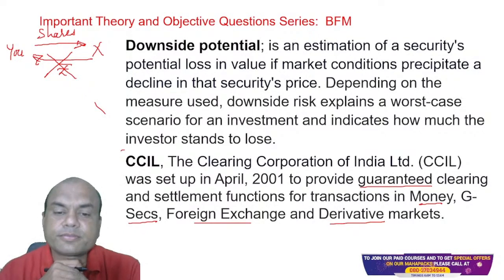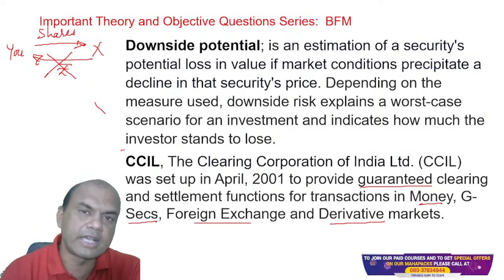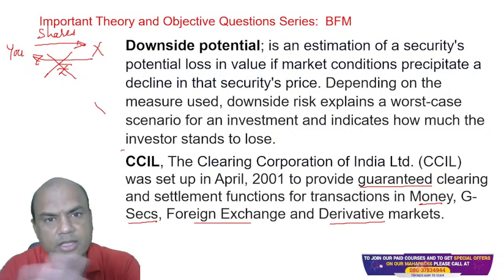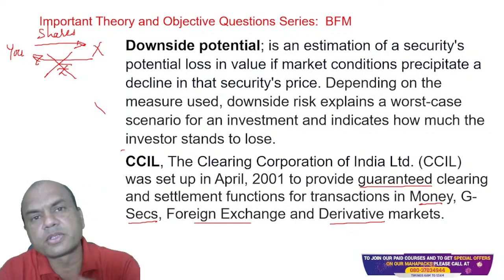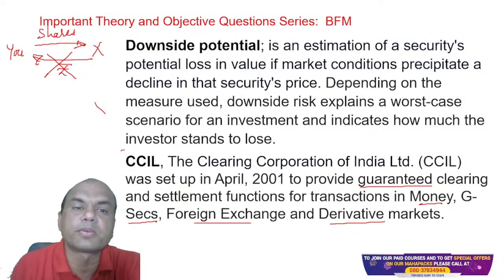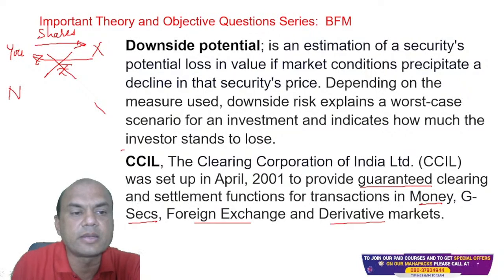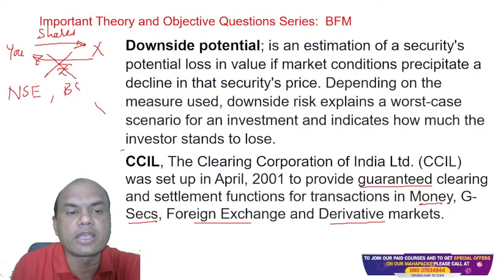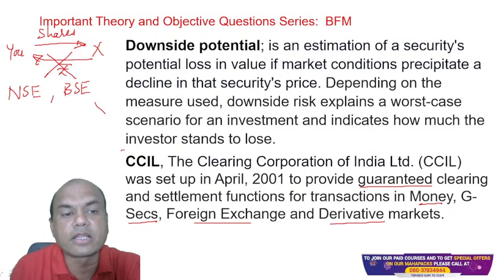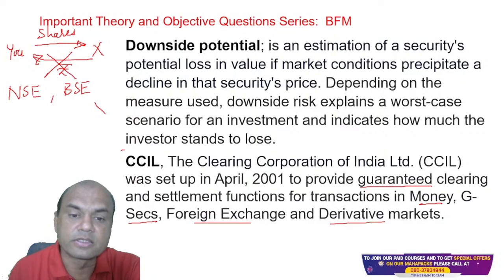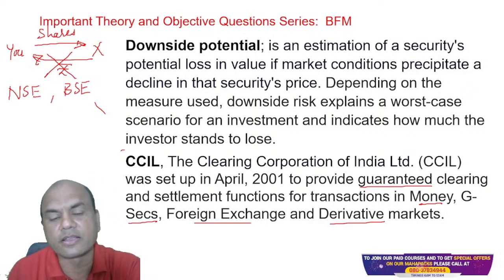Who takes care? Because here CCIL is very clear. CCIL is money, government securities, foreign exchange, and derivatives market. Does it say anything about shares? No. So who talks about shares then? Correct. NSE and BSE. These stock exchanges take care of the settlement risk of the shares. And for everything else, there is CCIL.